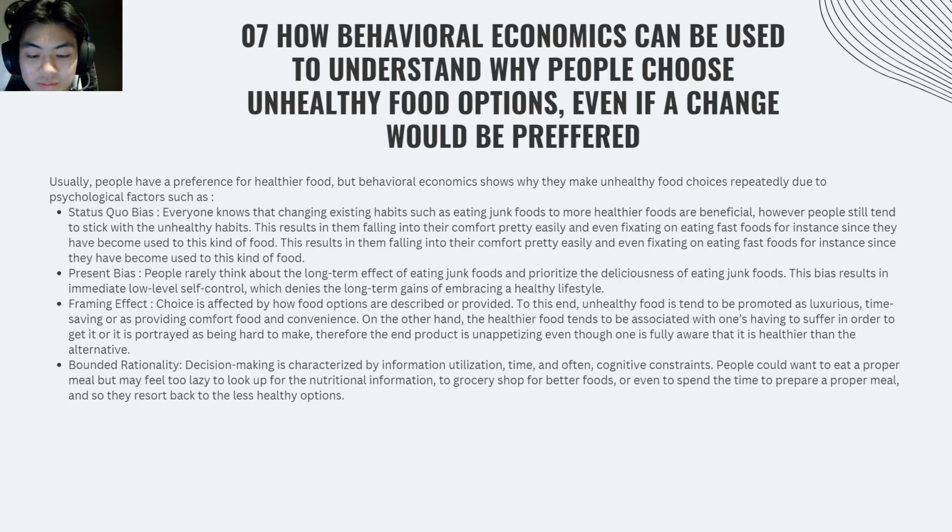The last one is bounded rationality. People make decisions with limited time and information. They might not take the time to compare nutritional information or prepare healthier meals, leading them to opt for easier, less healthy options.